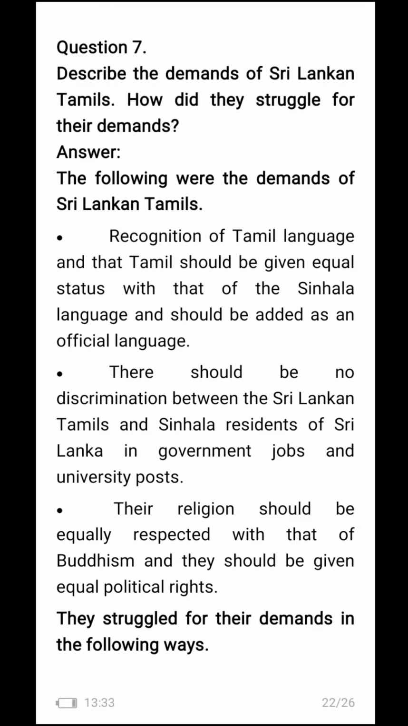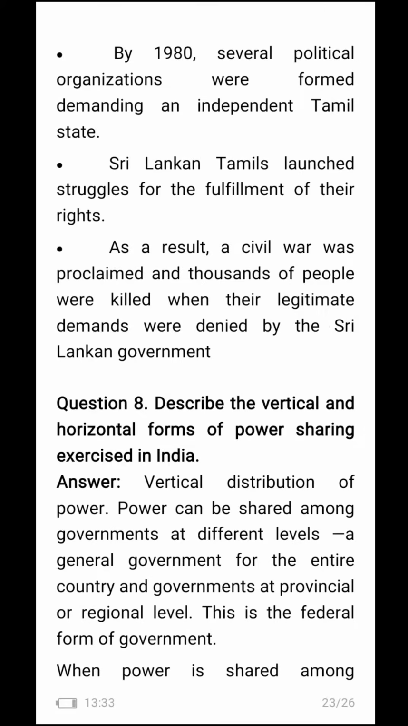They struggled for their demands in the following ways. In the 1980s, several political organizations were formed demanding an independent Tamil state. Sri Lankan Tamils launched a struggle for the fulfillment of their rights. As a result, a civil war was proclaimed and thousands of people were killed when their legitimate demands were denied by the Sri Lankan government.